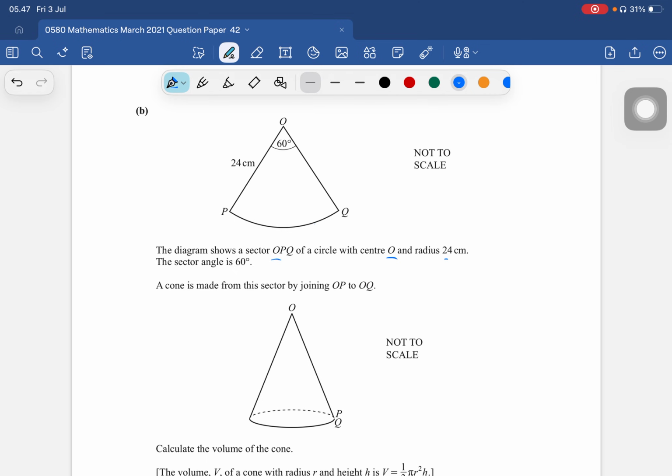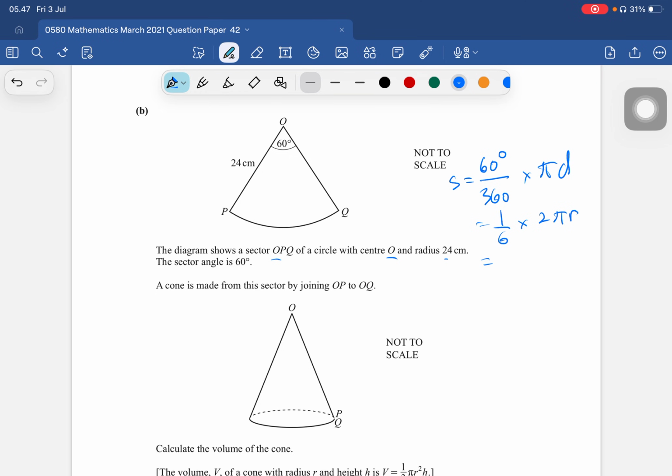So first find the arc length: 60 degrees out of 360, the circumference is 2 pi r. So 60 over 360 is 1 over 6 multiplied by 2 pi r.